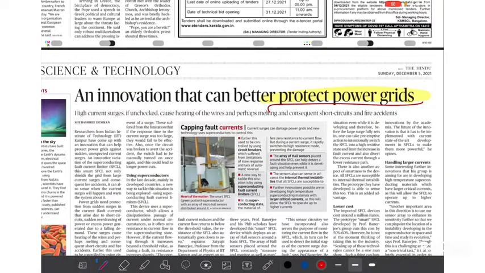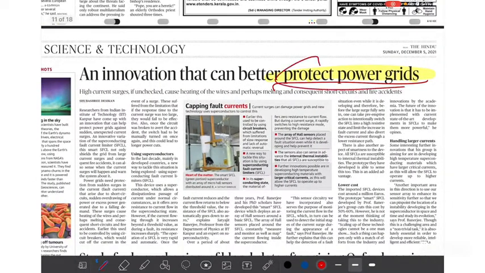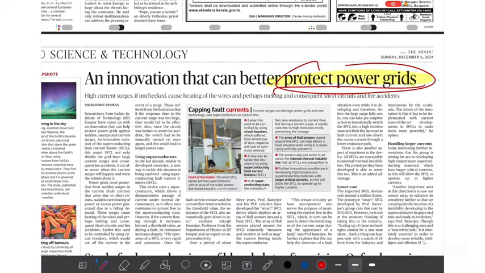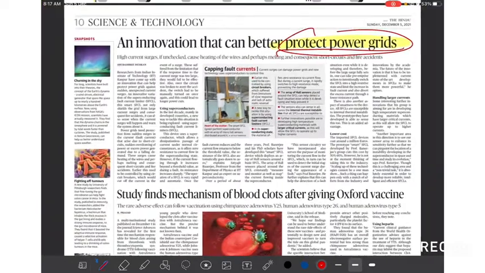Protect power grids, an innovation that can be seen. It's not a big deal, because for science and technology articles, unless it is a very famous technology that is found in the news popularly and very frequently, it's not a big deal.